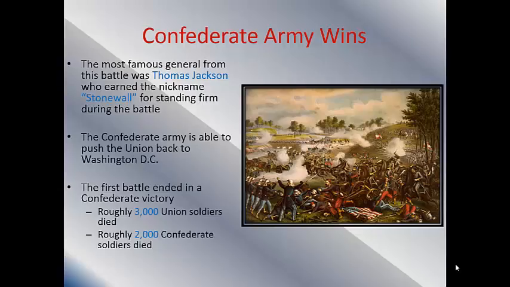The Confederates end up winning at Bull Run, and the big reason why is because they have that determination. They're really determined that they want to win to show the Union who's boss, and no one shows that more than a guy named Thomas Stonewall Jackson. Thomas Jackson is a Confederate soldier who gets the name Stonewall because of the way that he just stands in the middle of the battlefield while everything is happening around him.